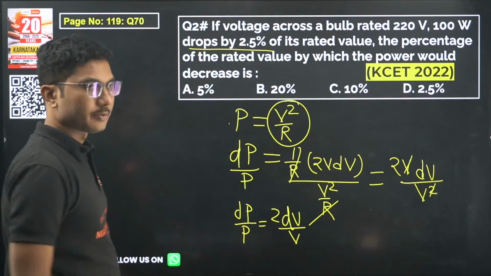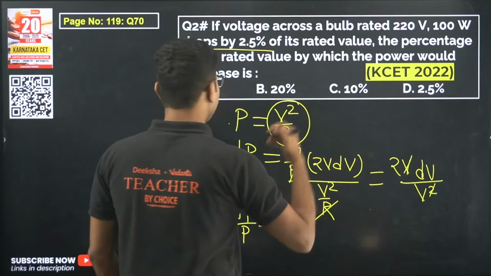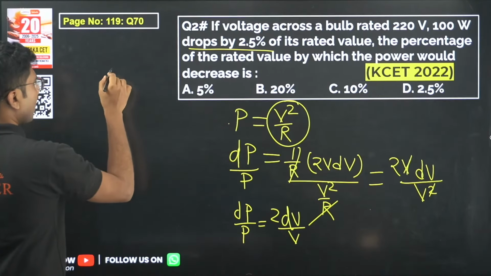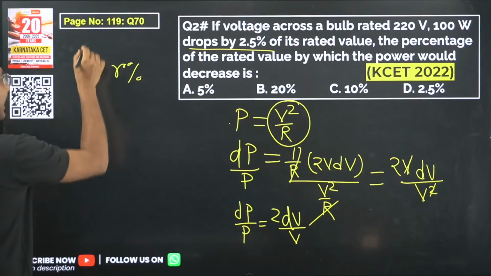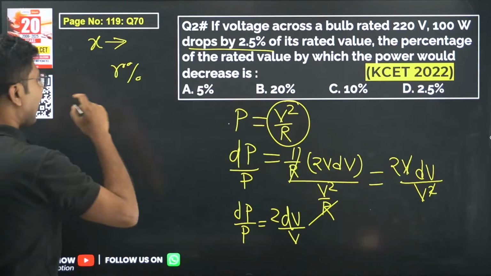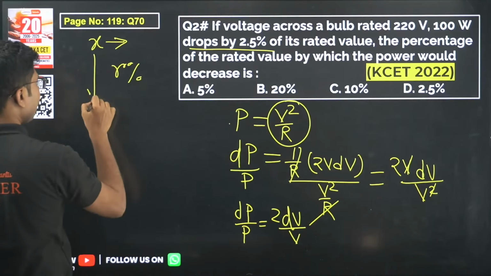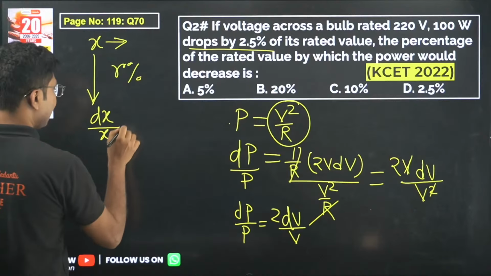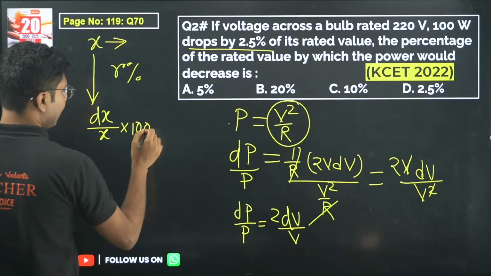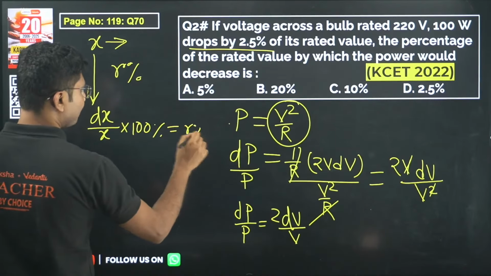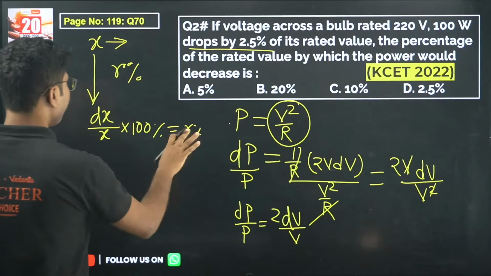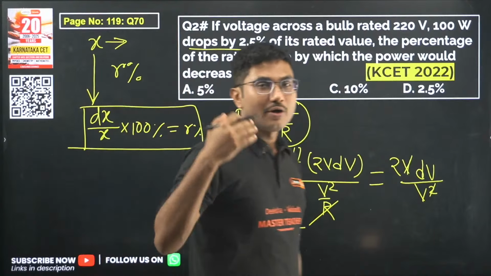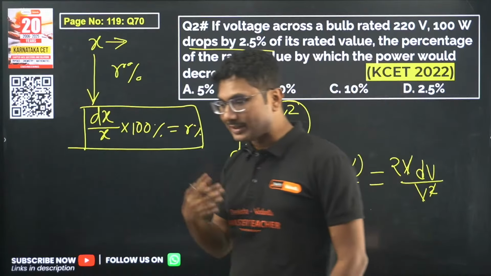Now why are we doing it? If some quantity x is changed by r%, what is the meaning of that? Mathematically it means dx by x into 100% equals r%. So whenever some quantity is changing, you have solved questions in your childhood that the cost of apple increased by 10 rupees.